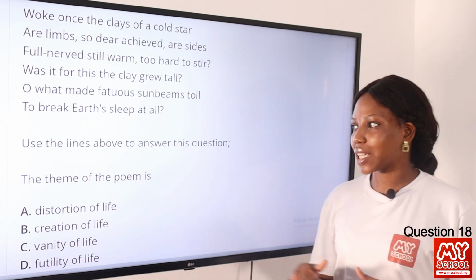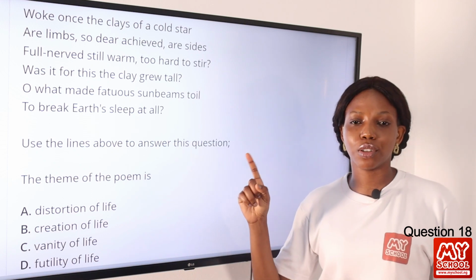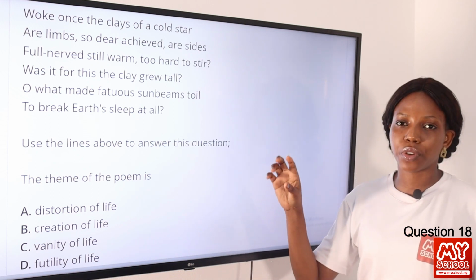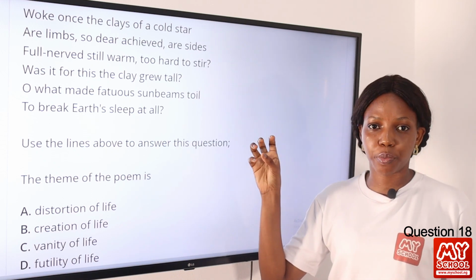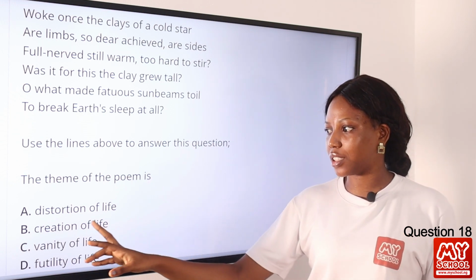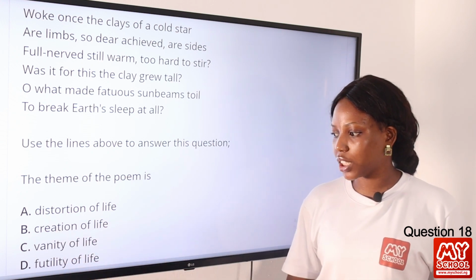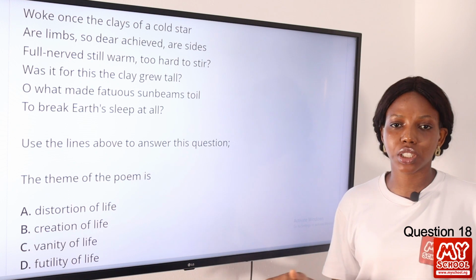Okay, so use the lines above to answer this question. This is the same poem we used in question 17, so we've taken a part of the poem for this question. The theme of the poem is: A, distortion of life; B, creation of life; C, vanity of life; D, the futility of life. The answer to this question is futility of life.